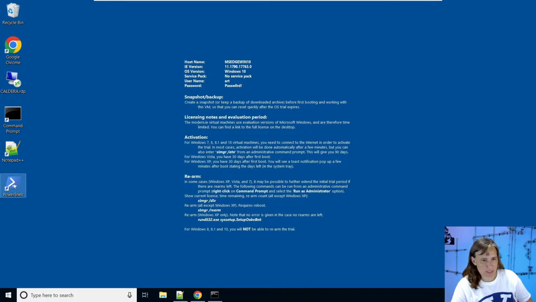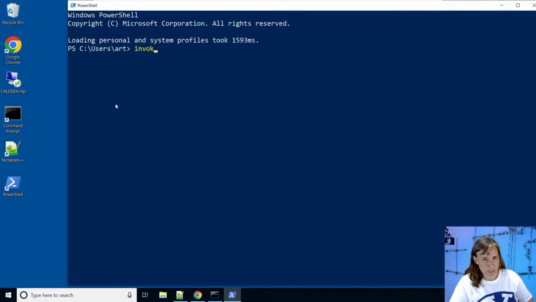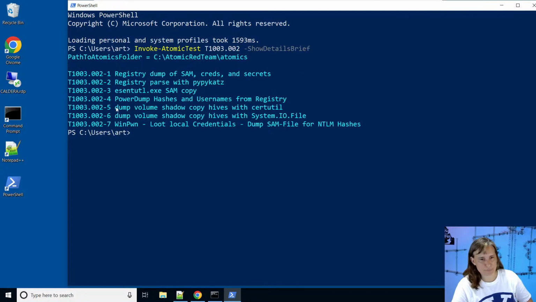I already have that installed, so here we're going to say Invoke-AtomicTest, and we use that technique number from MITRE, which was T1003, subtechnique number 2, and we'll just say show details brief because we want to know what scripted cyber attacks have been added to Atomic Red Team under this technique number. And we see several ways to get credentials from the registry or from the Security Accounts Manager database.